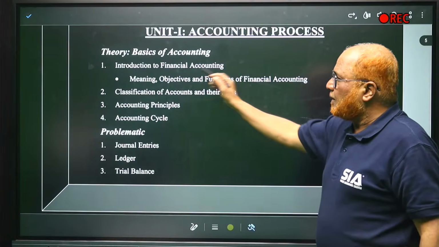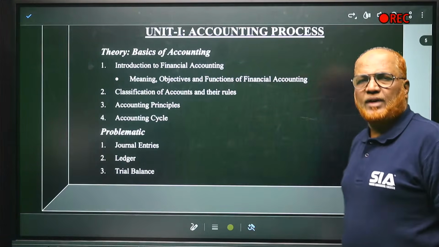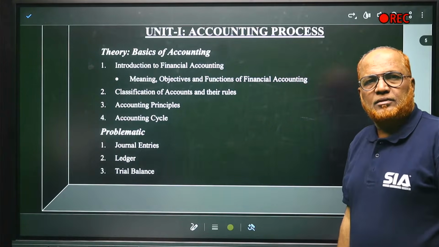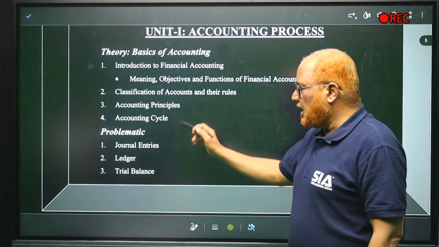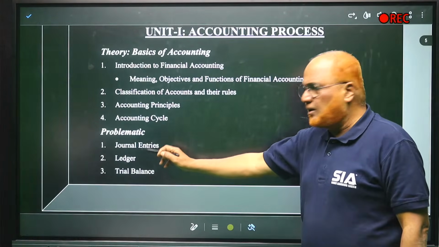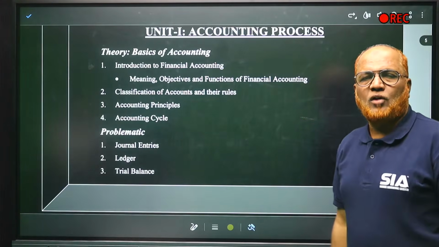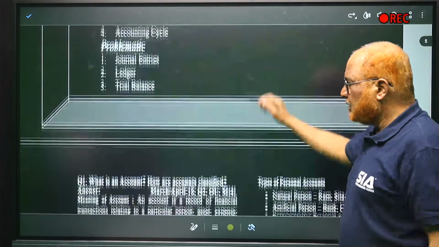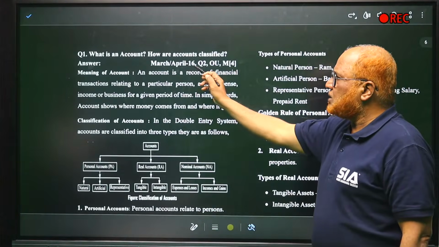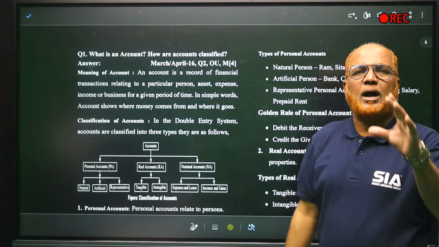So the contents are introduction to financial accounting, meaning, objective, advantages, functions, classification of accounts, how the accounts are classified, then accounting principles, accounting concepts, then accounting cycle, then journal entries, the problematic part, journal entries, ledger and trial balance. So remember, these are the contents of unit number 1. Now, this question was asked in theory in March, April 2016 for 4 marks, short question in part A.